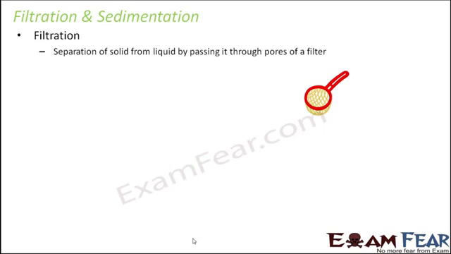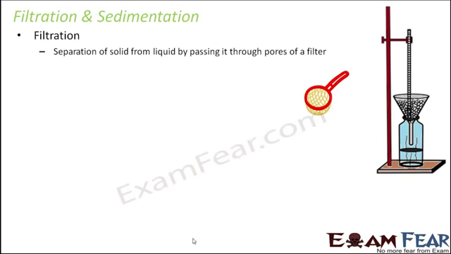Now let us look at filtration and sedimentation in a little more detail. As I said, for filtration, the first example that should come to your mind is the sieve which you use at your home. It becomes very easy to separate some solid from some liquid, because the liquid will pass through the pores but the solid will not be able to pass through it. So this is how the process of filtration takes place on a laboratory scale. This is the filter which is being used, which has a lot of pores. The liquid will flow through it, but the solid will get trapped there.